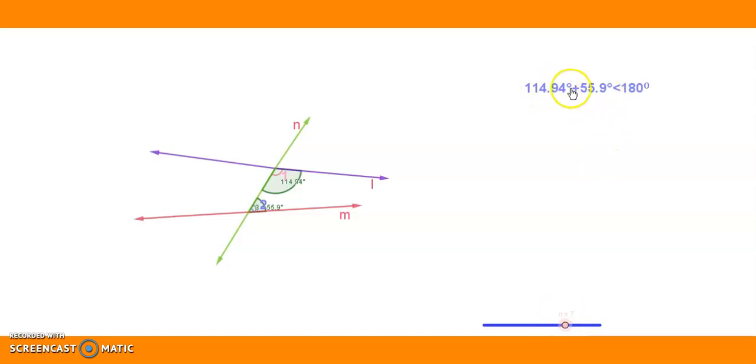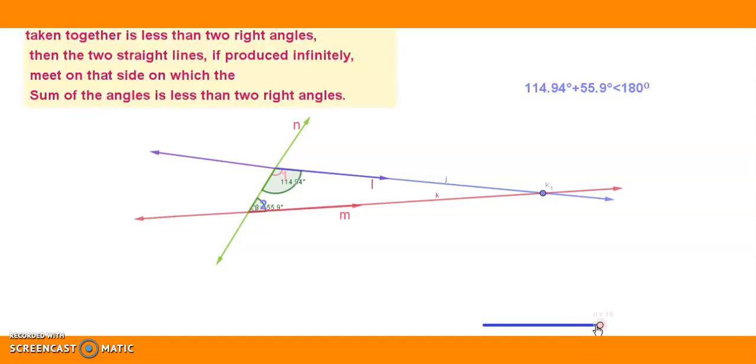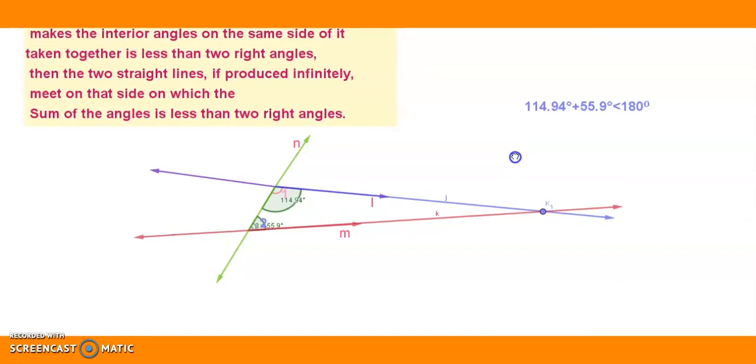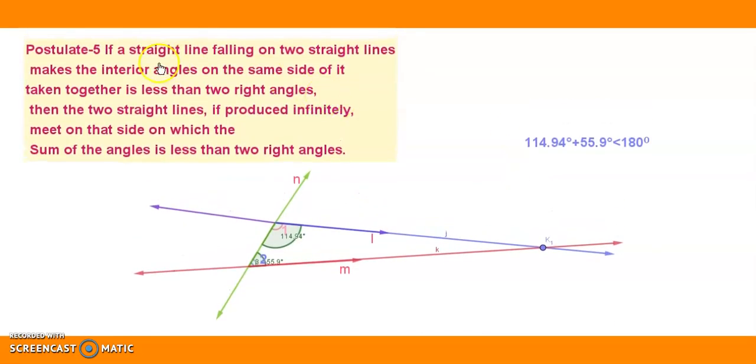So the sum of these two angles happens to be less than 180 degrees. So what postulate 5 says is, if we extend these two lines, then these two lines meet at a point, that is, intersect at a point. So that's what postulate 5 says. If a straight line falling on two straight lines makes the interior angles on the same side of it taken together less than 2 right angles.